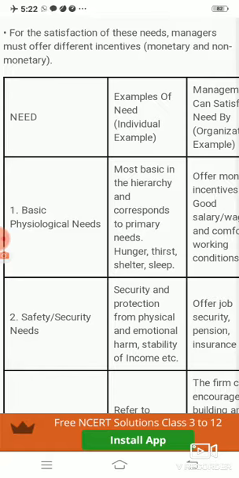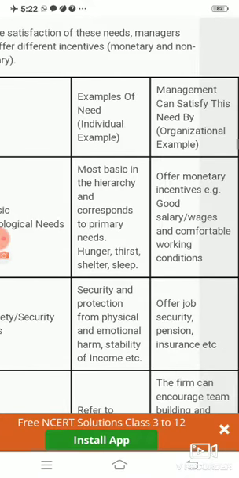So the first need given by Abraham Maslow was the basic physiological need. These needs are basic in nature, or basic in the hierarchy, or we can say these are the primary needs required for each and every individual. These needs can be hunger, thirst, shelter, sleep. These are primary needs which every human being desires, right?